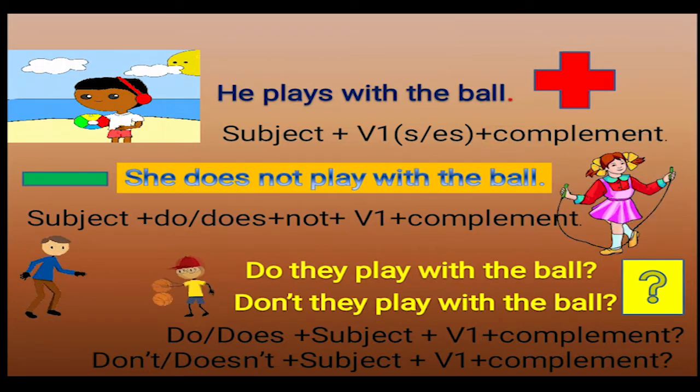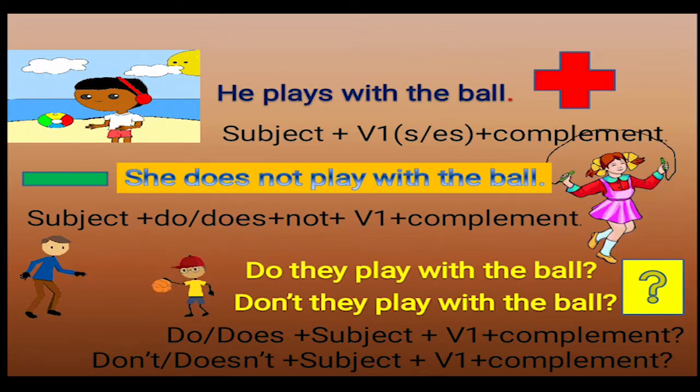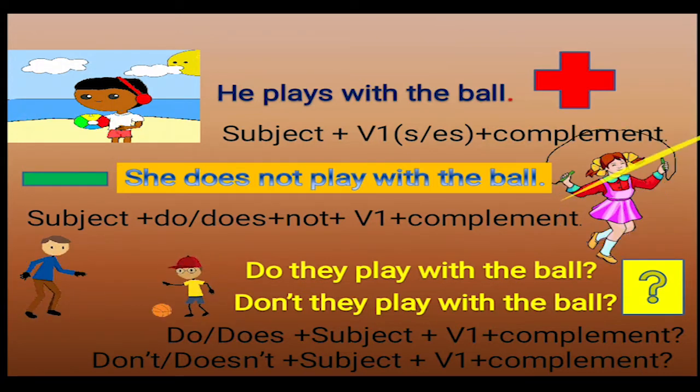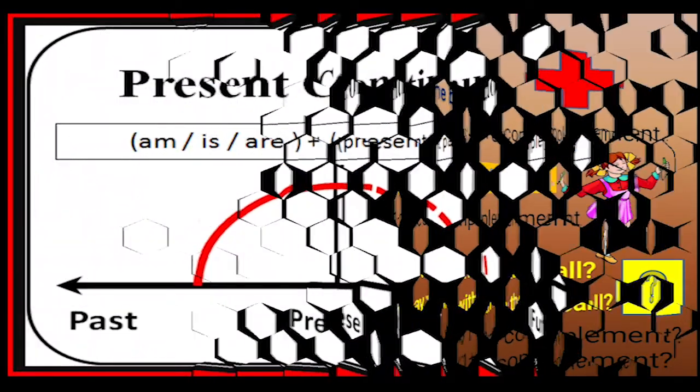Now, an interrogative sentence can be a positive interrogative or a negative interrogative. Here, let us look at an example. Do they play with the ball? It's a positive interrogative. Don't they play with the ball? Negative interrogative. So the structures are do or does plus subject plus V1 plus complement followed by a question mark. Then don't or doesn't plus subject depending upon the subject plus V1 plus complement and question mark. We all need to remember the structure of these sentences, children.